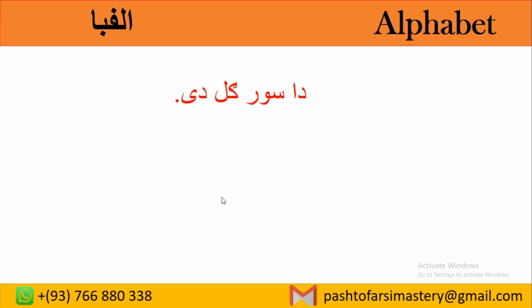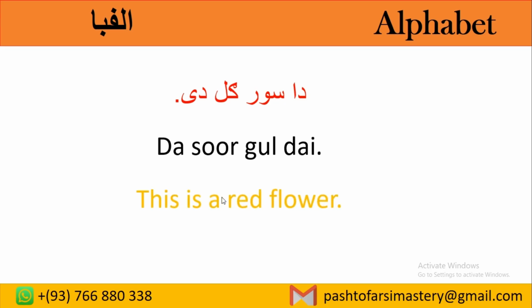Or another sentence we have دا سور ګل دی. It means this is a red flower. Da means this. Sur means red. Gul means flower. Day means is. Da sur gul day. This is a red flower.